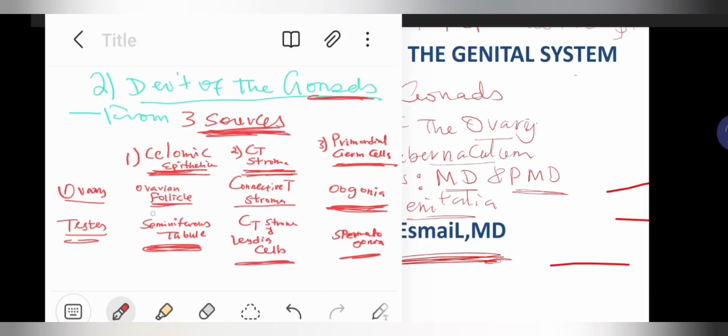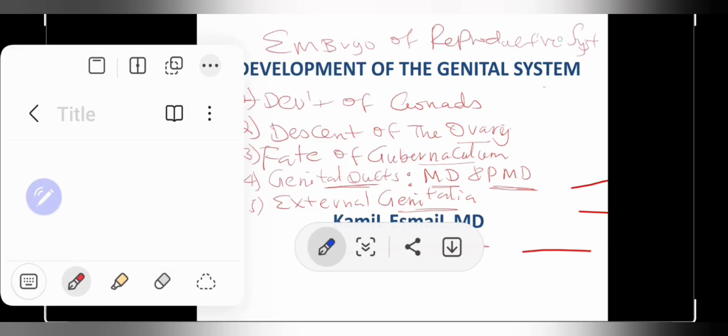To recap, the coelomic epithelium forms the ovarian follicles and the seminiferous tubules of the ovaries and testes respectively. The connective tissue stroma forms the stroma in the ovary, and in the testes it forms the stroma as well as the Leydig cells. The Sertoli cells also develop from there. Primordial germ cells form oogonia and spermatogonia. This is the first part, the development.